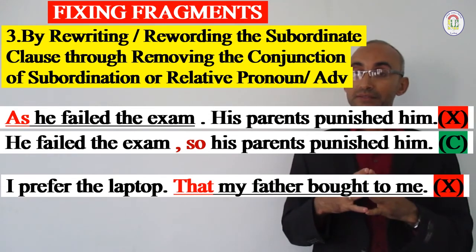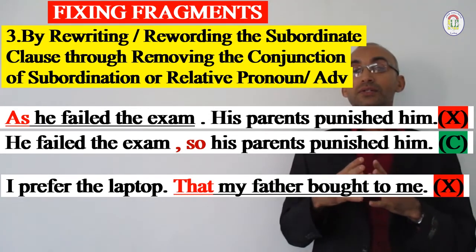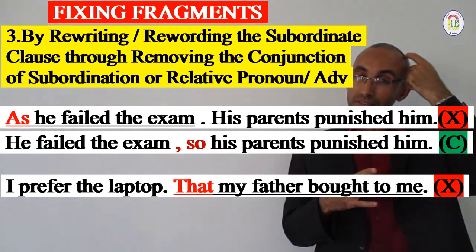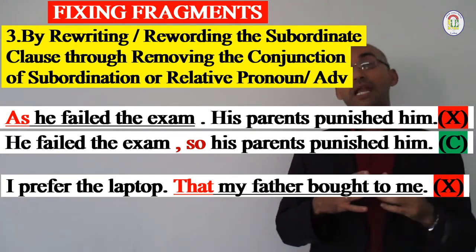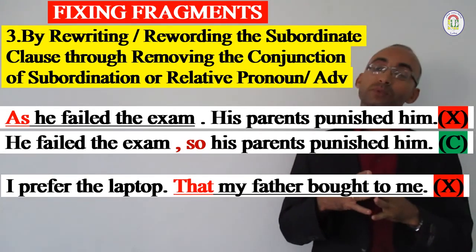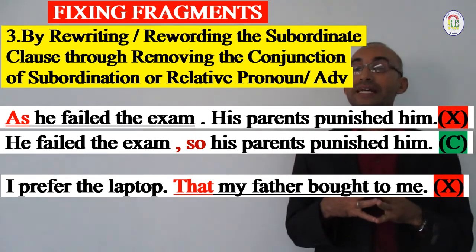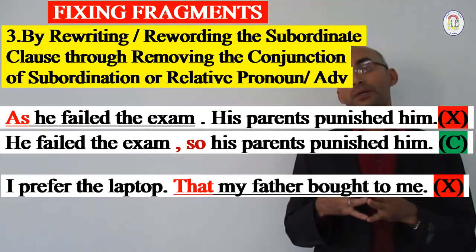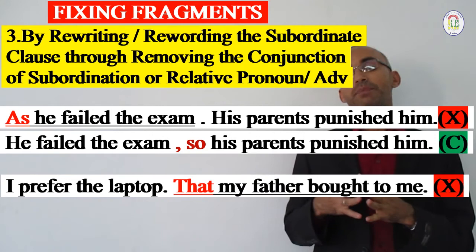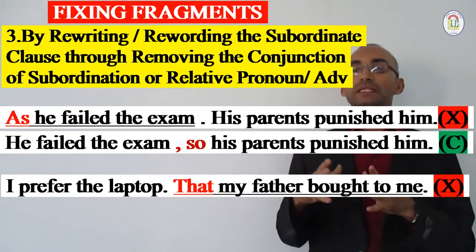For the case of relative pronouns, for example, we can say: "I prefer the laptop. That my father bought to me."